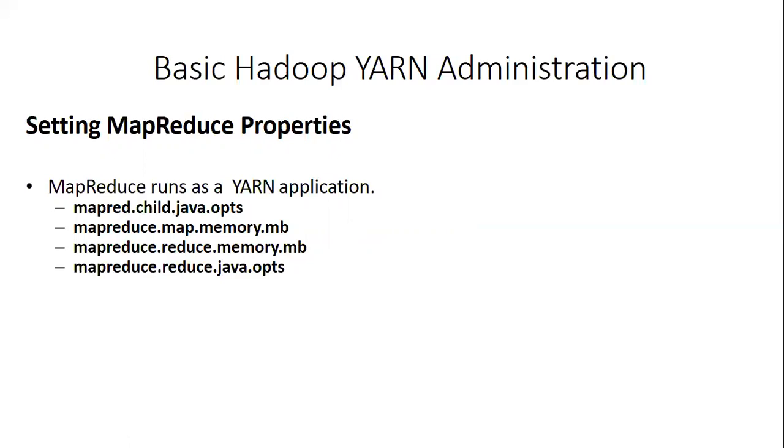Then mapreduce.map.memory.mb sets larger or smaller resource limits for maps. The default size is 1536 MB. Then mapreduce.reduce.memory.mb provides the larger limit for reducers, which is 3072 MB. And mapreduce.reduce.java.opts provides a larger or smaller heap size for child reducers.